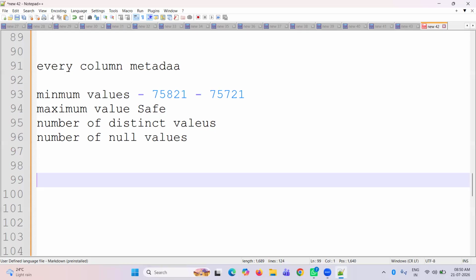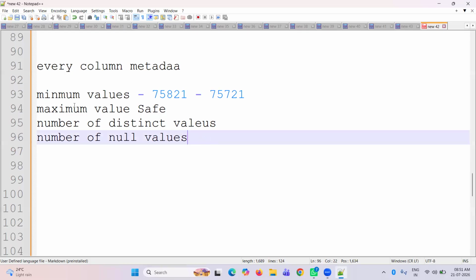Why? Because while performing some calculation, if we have null values, it will throw an error. That's why we need to handle nulls with null handling functions like NVL and NVL2. With those, we can handle the null values. So it is metadata only. While we are querying these values, it won't scan the table; it gives the result from the metadata. This is one advantage.